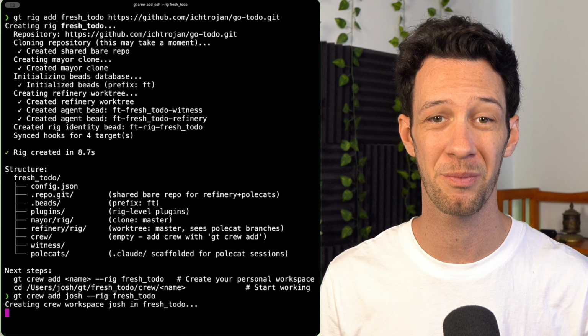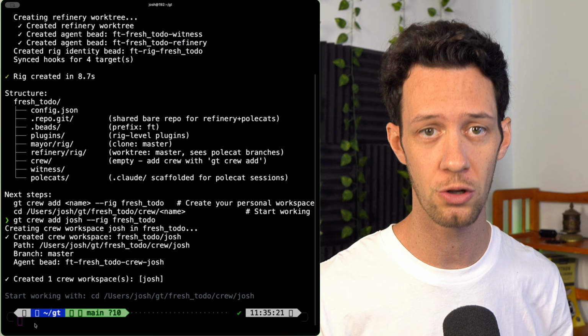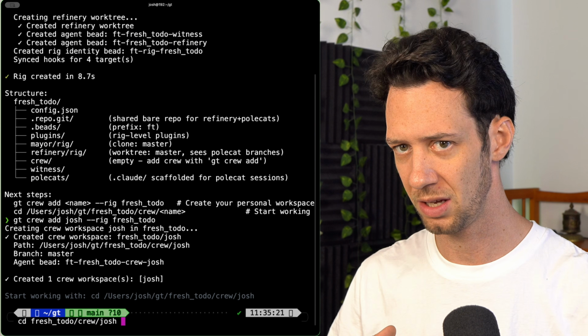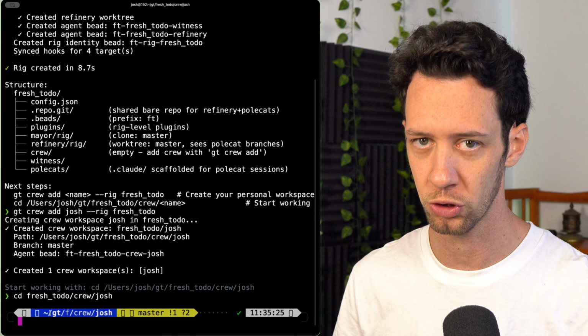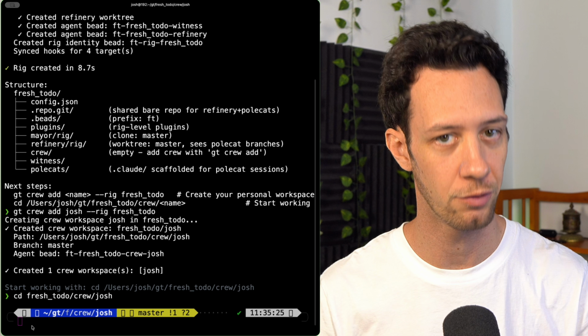Now, honestly, the setup here was kind of a pain. I needed to brew install a lot of larger packages. I had to get everything in order, and getting it running once it was even installed took some troubleshooting. It took some time. But once I managed to sync everything, it does run really well.